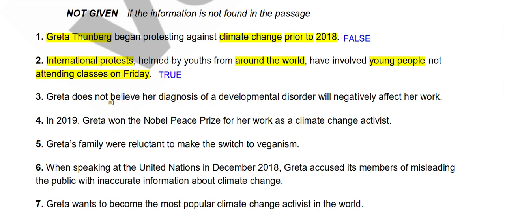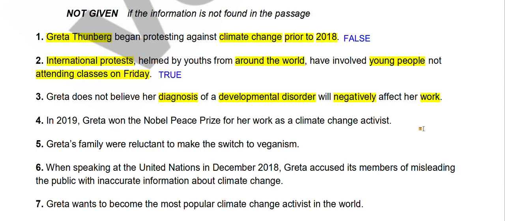The question will be true when, in the text, some sort of developmental disorder is mentioned, maybe a mental disorder or physical disability, and she doesn't believe it will negatively affect her work, meaning the problem will not hold her back.